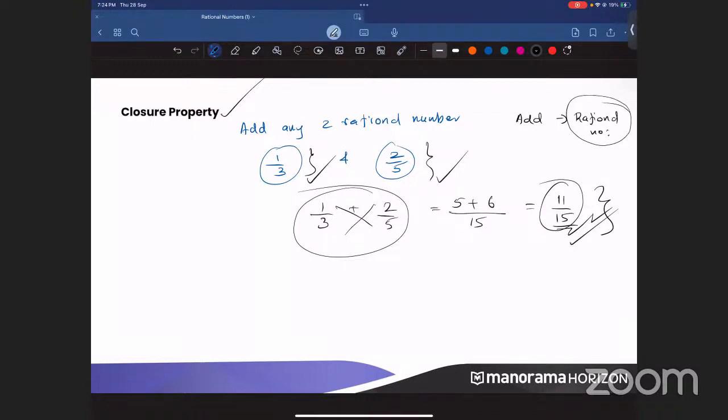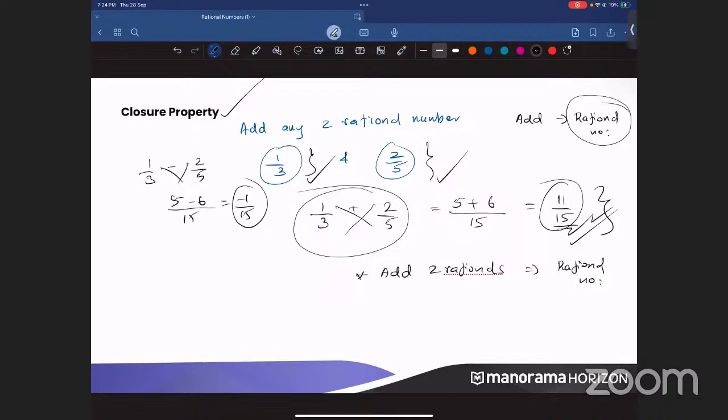When you add two rationals, what are you getting? You are getting another rational number. Same goes for what also? Not only for addition, it goes for subtraction also. If I subtract 1 by 3 minus 2 by 5, I'll be getting 5 minus 6 by 15, that is minus 1 by 15. Is minus 1 by 15 a rational number? Please do that and check. Yes, that is also a rational number.